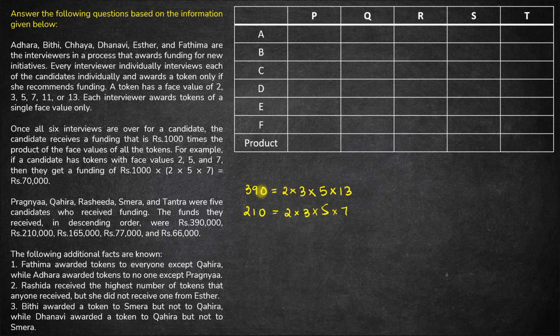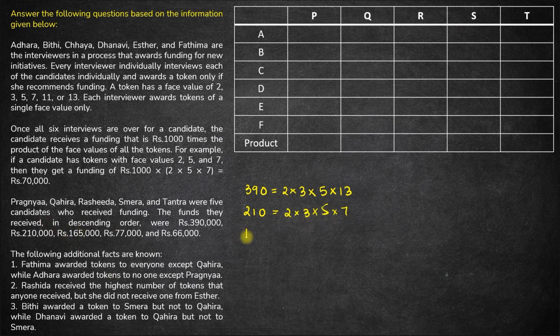What this effectively means is the person who gets a funding of 390,000 must have received a token of 2, a token of 3, a token of 5 and a token of 13 from 4 different interviewers. Same is the case for this one. If this candidate receives a total funding of 210,000, the product of the tokens must be 210, which is possible when the candidate gets a token of 2, 3, 5 and 7 from 4 different interviewers.